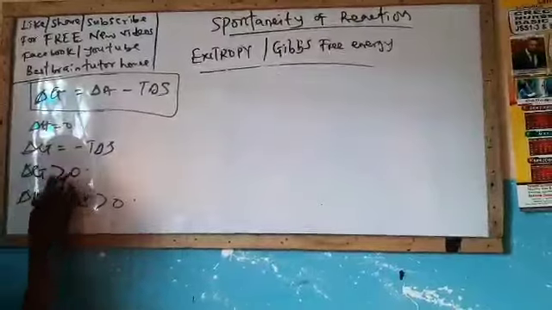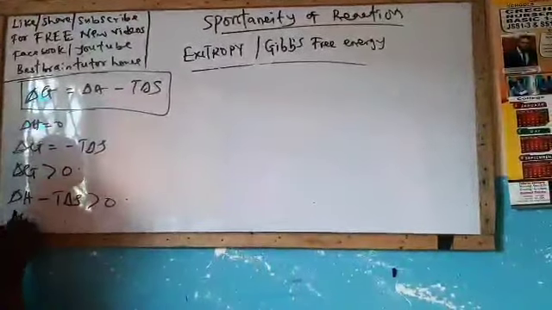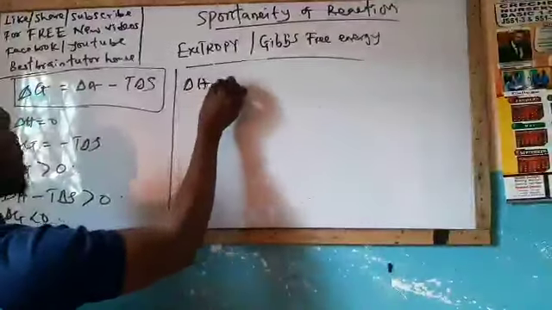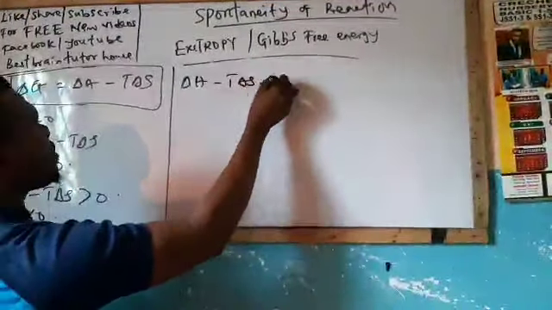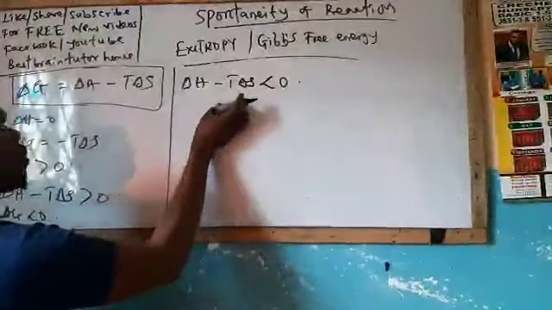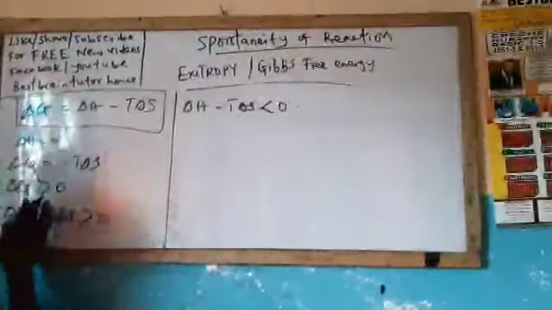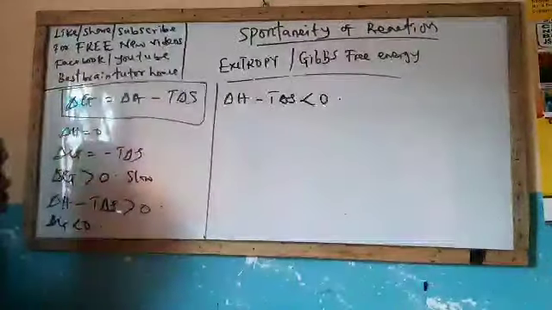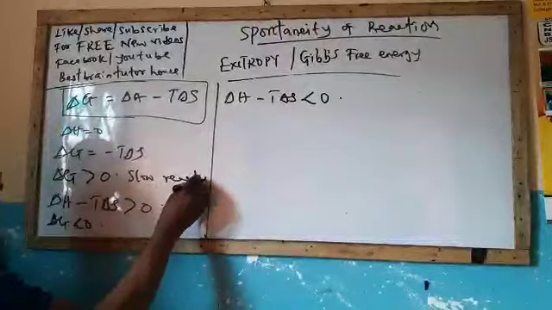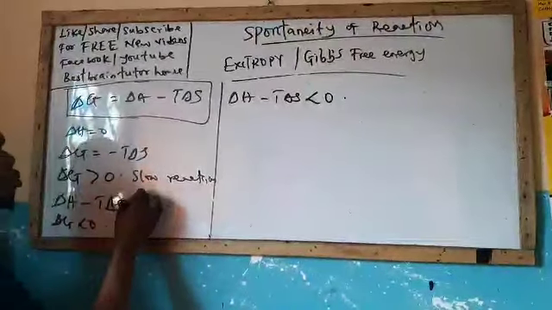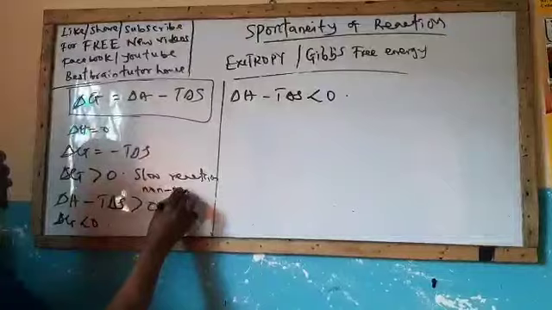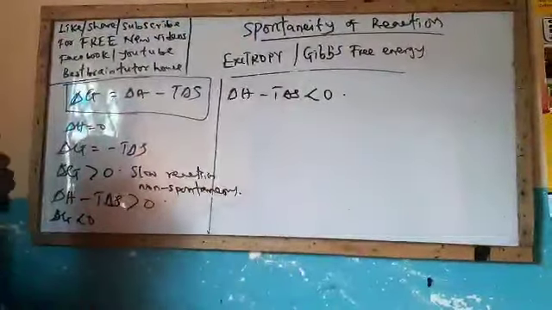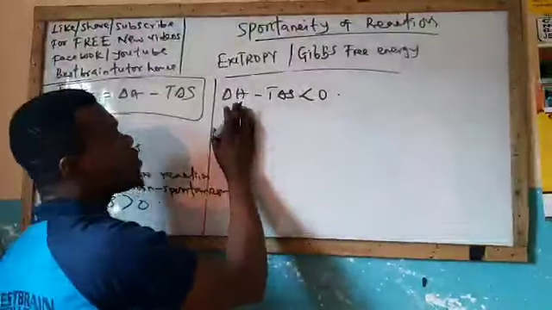Now, when change in G is less than zero, it simply means that my change in H minus T change in S is less than zero. That is, Gibbs free energy is less than zero. Here, when Gibbs energy is greater than zero, there will be very slow reaction. No spontaneous process, or we say it is non-spontaneous.